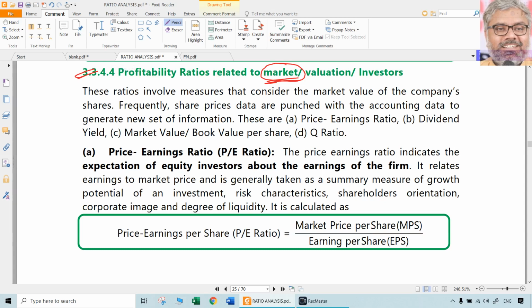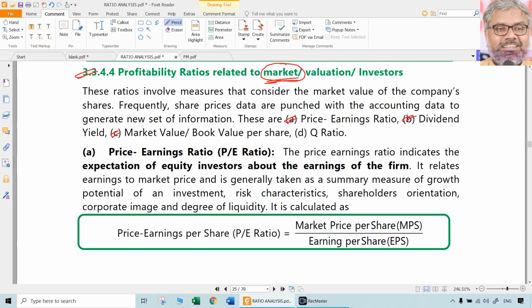From the market point of view, what types of ratios will be generally calculated? Look at these ratios, very popular ratios. Daily you can see them in the newspapers, particularly when you look at business pages or any of the websites. These ratios can be easily found, like price earnings ratio, dividend yield, that is a very popular ratio also.